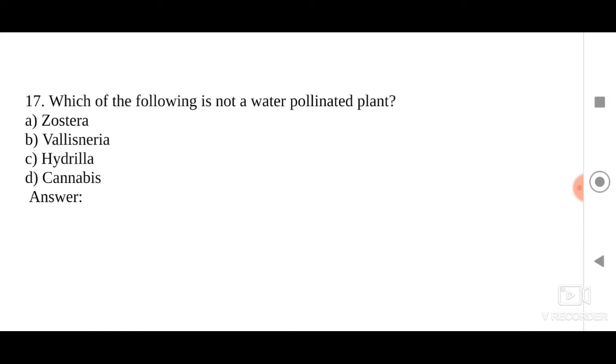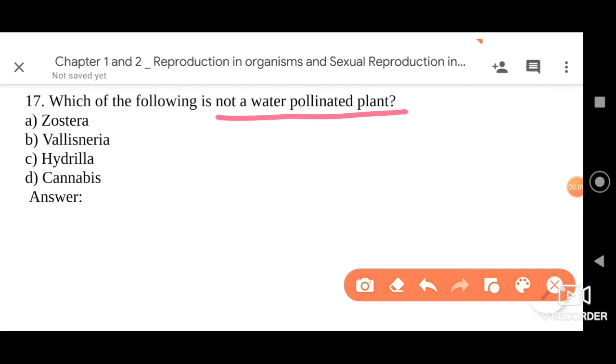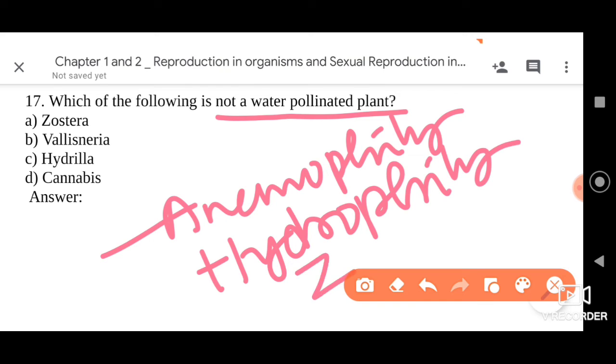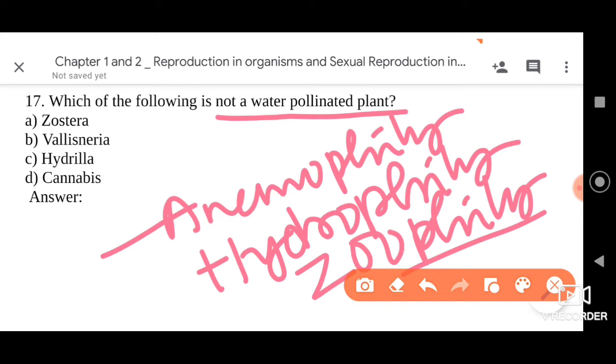Next question we have here is, which of the following is not a water pollinated plant? Dear friends, there are different agents of pollination. Pollination can occur through wind, called anemophily, or by means of water, called hydrophily, or with the help of animals, called zoophily. So here we have to identify among the four given plants which one is not pollinated by water.